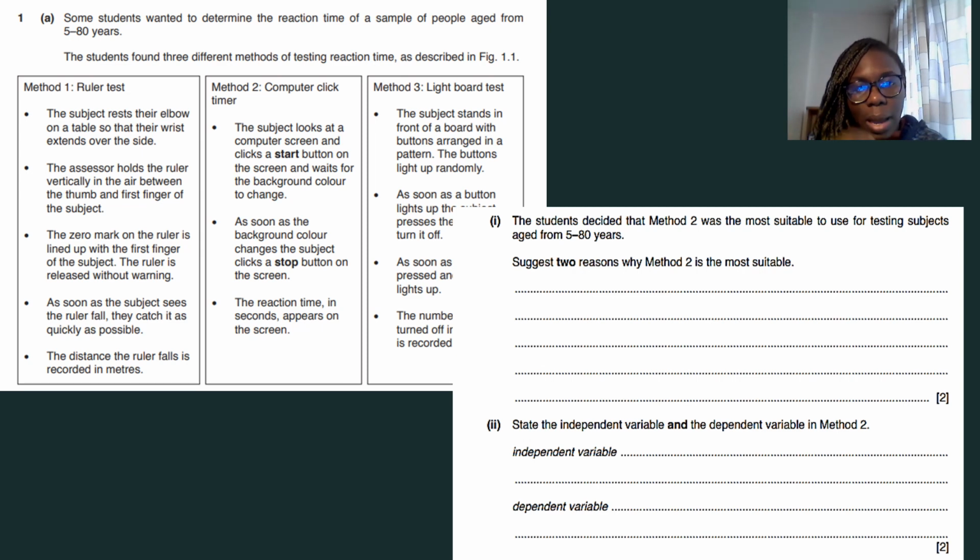Method 1, the reason why I wouldn't pick method 1 as a suitable one, so I'm just going to give you some background information, is that you might be dealing with some age-related issues here that would make your results not consistent.